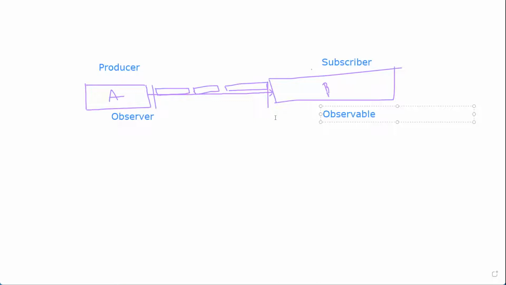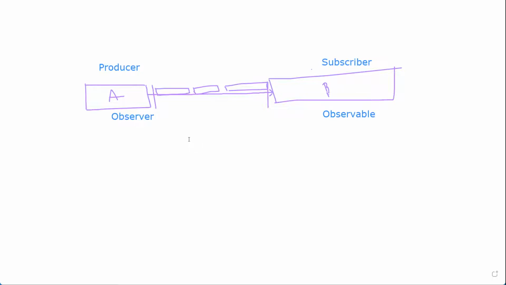These are just terminologies, but the overall idea is this is a message producer and this is a message consumer. Okay, so it can be a component, it can be a service, it depends, right? It's up to you.